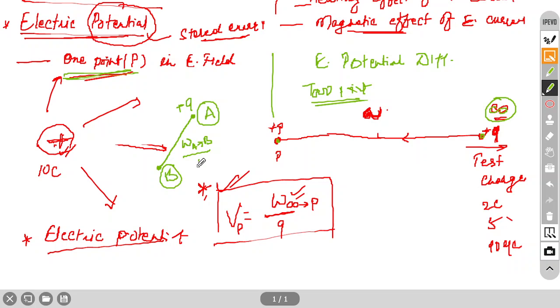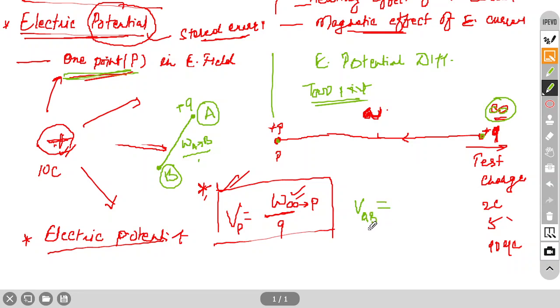So that's why work done in bringing a unit charge from infinity to point P will be electric potential, and here work done in bringing a unit charge from point A to B is called potential difference. So the formula for this is generally V_AB, because we have to show it as potential difference.